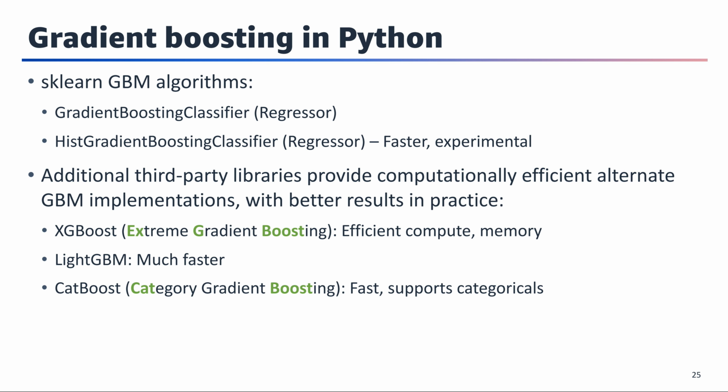CatBoost, Category Gradient Boosting. CatBoost has the primary benefit of support for categorical input variables, along with computational speed improvements. You can install the CatBoost library in Python. The library provides wrapper classes so that you can use the efficient algorithm implementation with the scikit-learn library, specifically through the CatBoost classifier and CatBoost regressor classes.